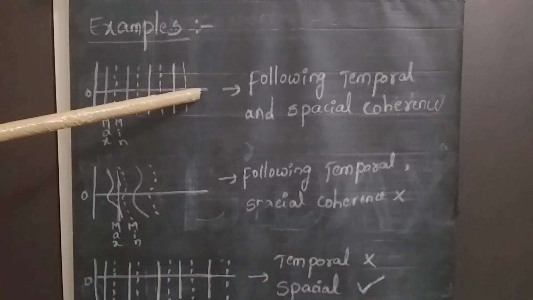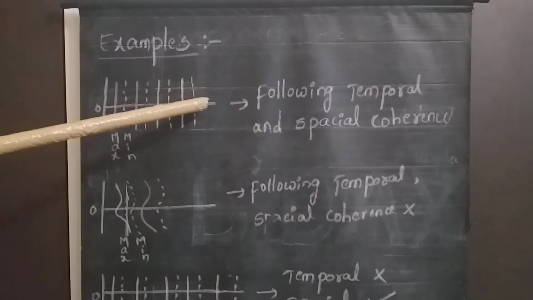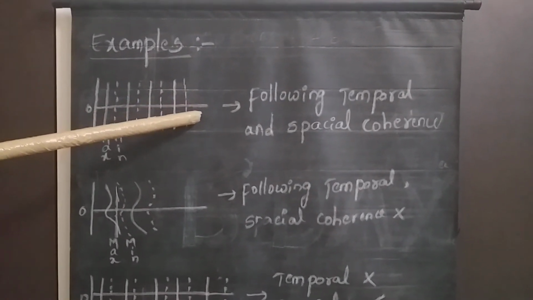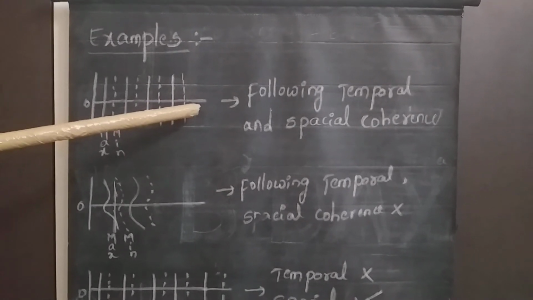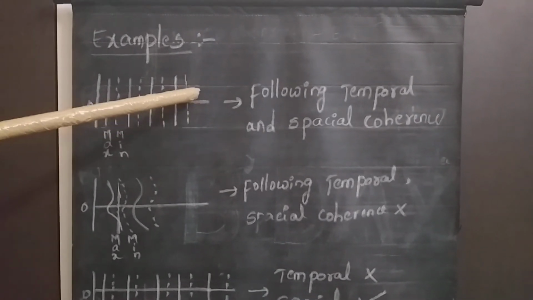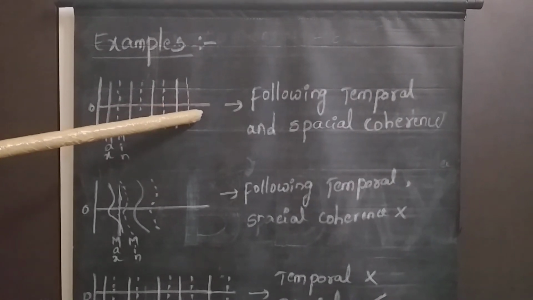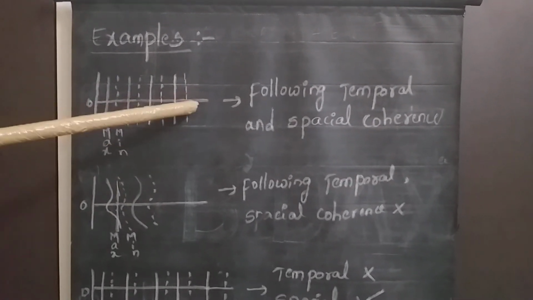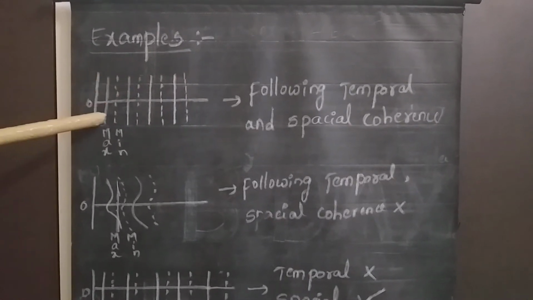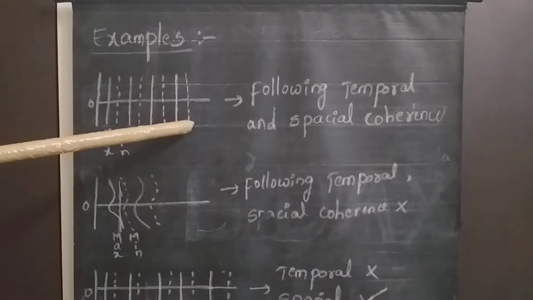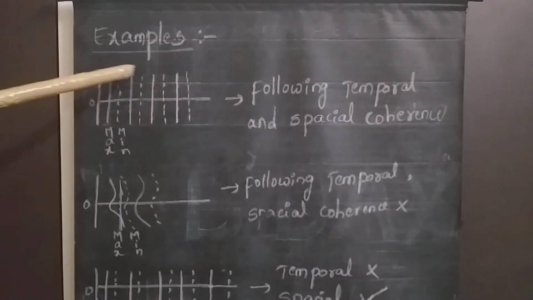Okay, if you calculate the number of maximas as well as minimas at the given time period, at t equal to 1 second, at t equal to 2 seconds, the maximas and minimas will come out at equal intervals of time. Okay, so we can say that this diagram is following temporal coherence. Now coming to the spatial coherence.